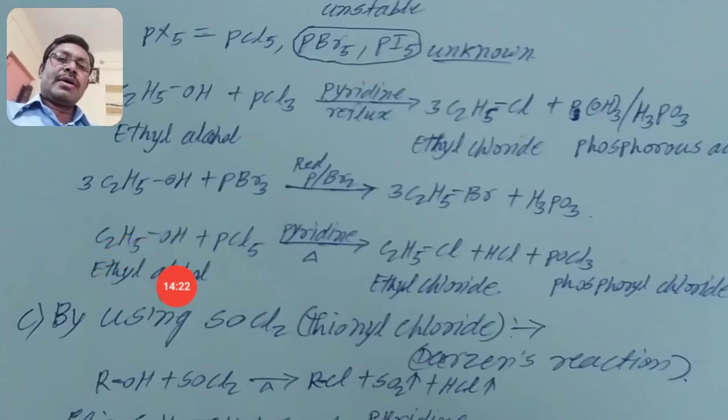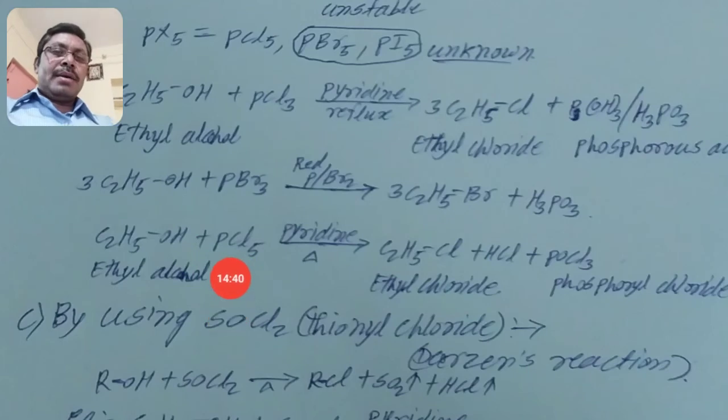Only 1 ethyl alcohol is given here for the preparation of ethyl chloride, because by substituting an OH group, or hydroxyl group, by 1 chlorine atom, we get ethyl chloride. Then how many chlorines remain here? 4 chlorines remain here.